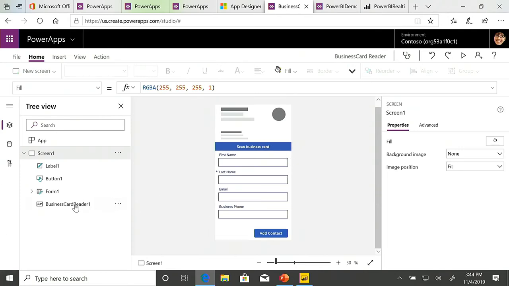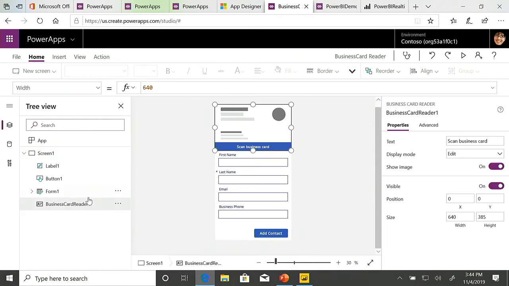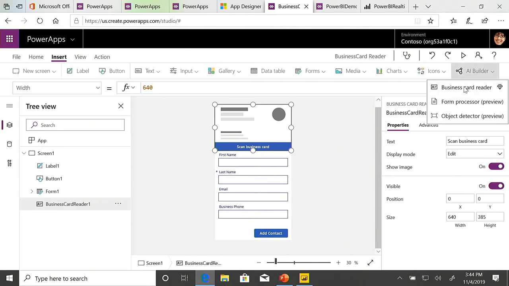Now, the first option I want to have you have a look at, first control, is this business card reader control. To bring this in, all you need to do is you go Insert, AR Builder, and then we've got the business card reader option there. Click that, it's going to drop it into your app. Now, for this to function, there's nothing else that you need to do. I can click Scan Business Card, it's going to be able to scan it.